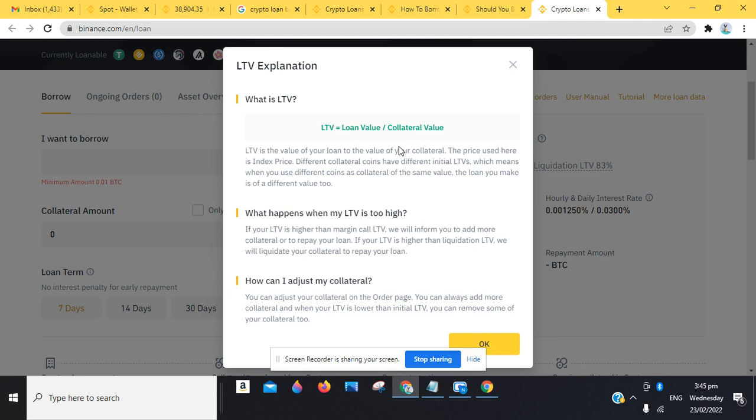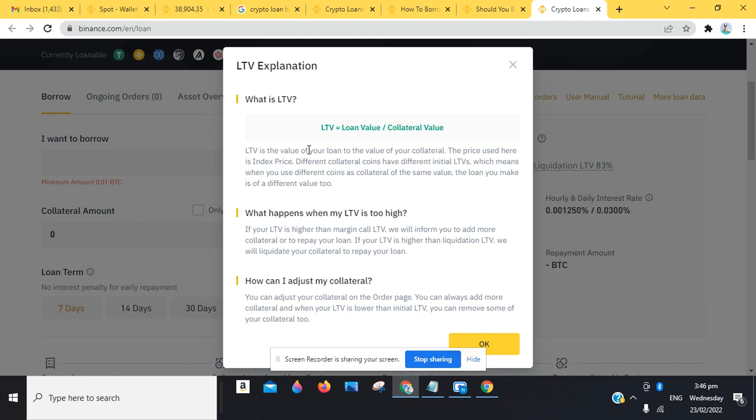It says here LTV is the value of your loan to the value of your collateral. So you need to understand that to calculate your LTV, it is the loan value over the collateral value. So let's say we have 100 BUSD. 100 BUSD is our collateral value. Then the loan value, let's say you want one BTC.